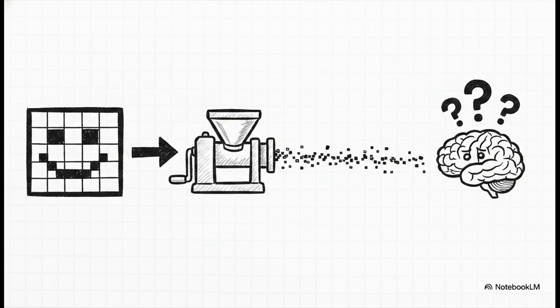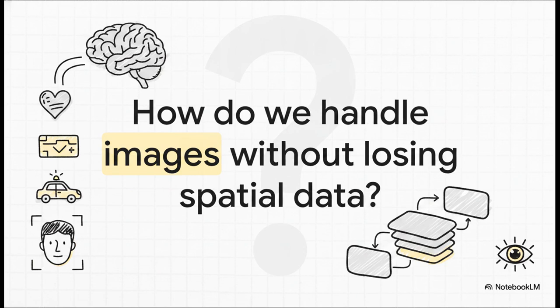And hey, that works great for a spreadsheet of weather data. But imagine trying to feed a photograph into this network. We would essentially have to flatten a 2D image into one giant single-file line of pixels. When we do that, we completely destroy the local spatial relationships. The network has absolutely no idea that a pixel was right next to another pixel, forming a curve or an edge or a shape. Structurally speaking, the ANNs we've built today really struggle to comprehend visual reality, which leaves us with a massive question to ponder.